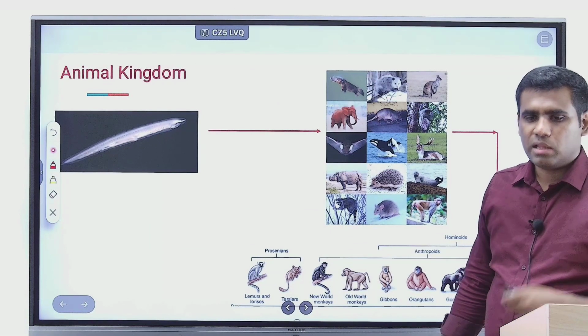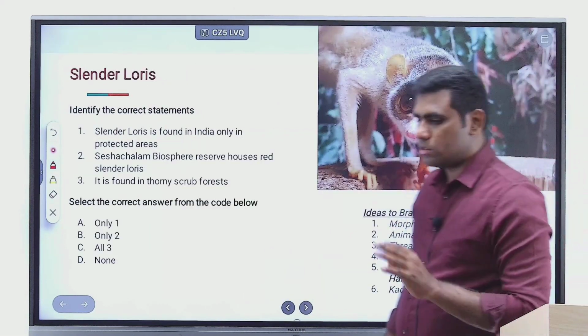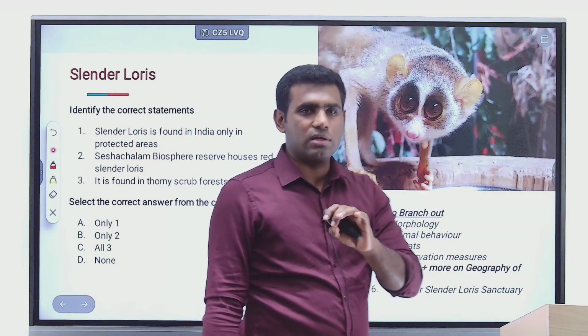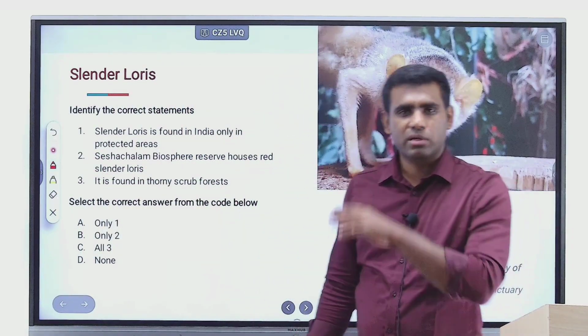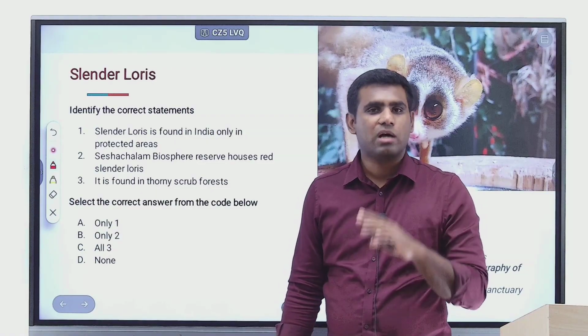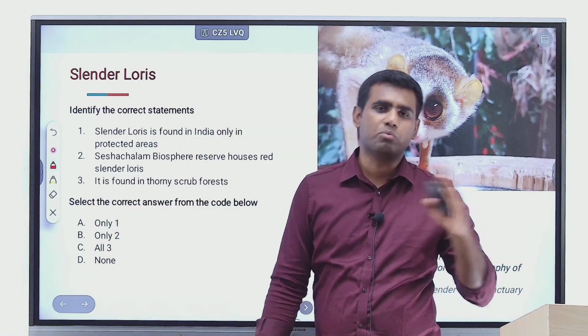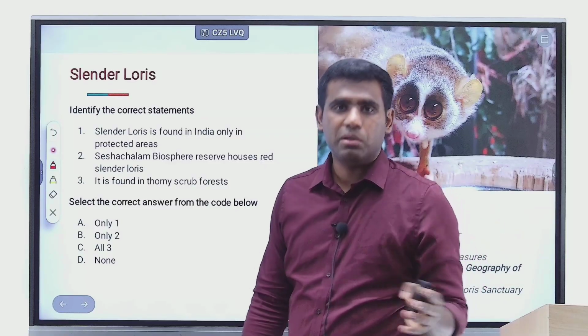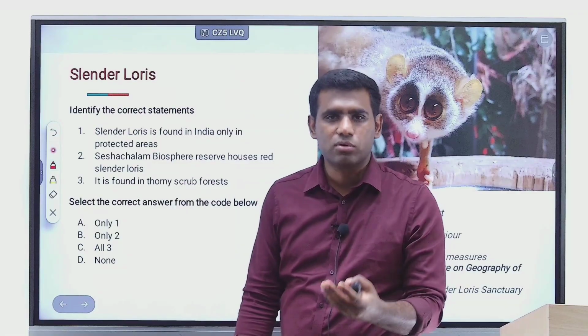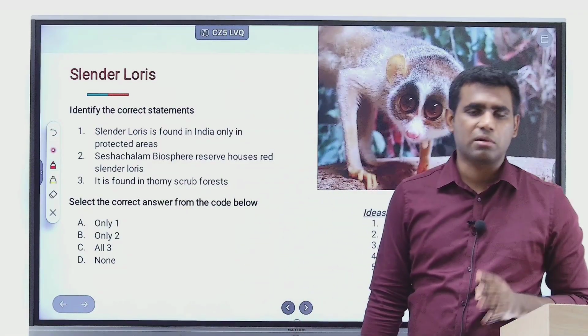So the first primate that we will be discussing today would be Slender loris. Slender loris as well as hoolock gibbons, right, both of which will be discussed today. I really expected questions to be asked from both these topics in the last two prelims, but questions haven't been asked. So there is a high possibility of questions being asked from either of these topics or even from both the topics in the upcoming year.